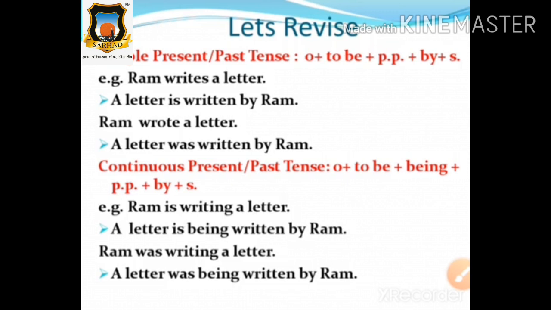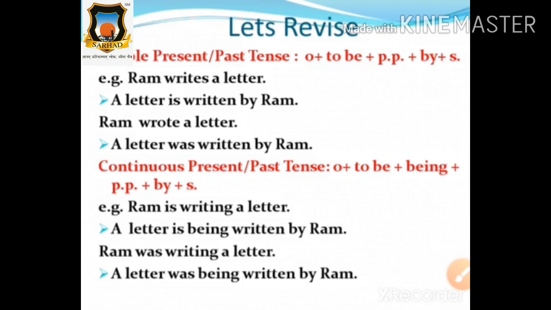So Ram writes a letter. This sentence is in active voice. How will it come into the passive voice? A letter is written by Ram. Object plus is/am/are plus V3 plus by plus subject. Very good, students. Ram writes a letter will come like this: A letter is written by Ram. So our first tense, simple present tense, we have revised here.